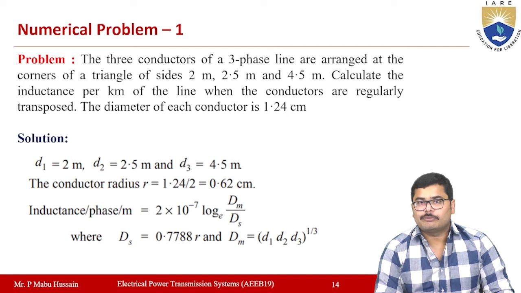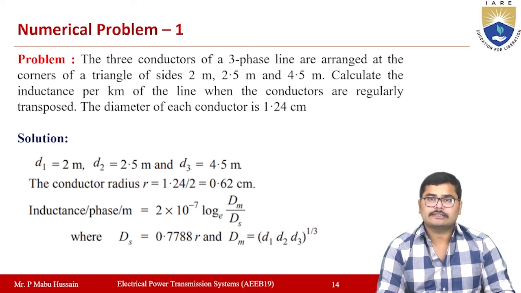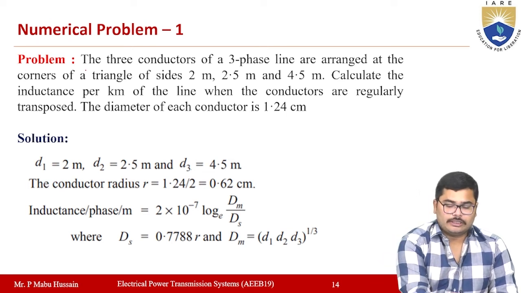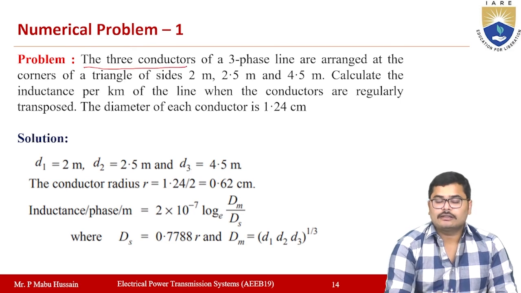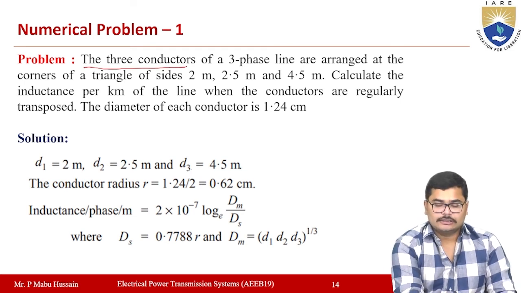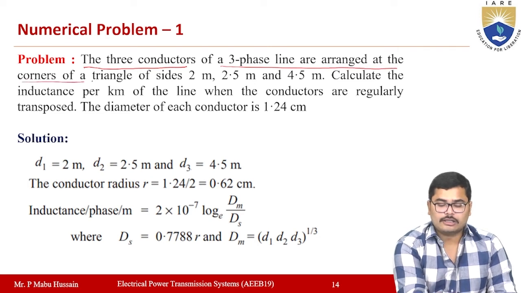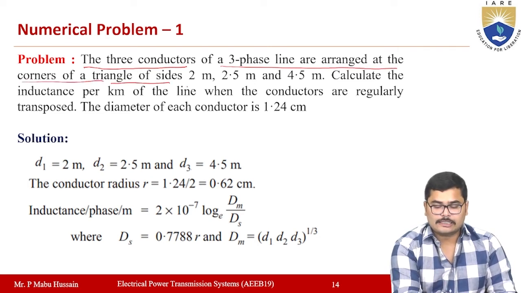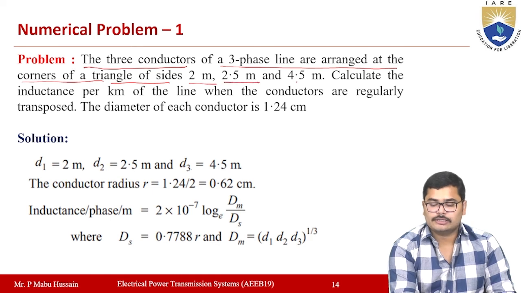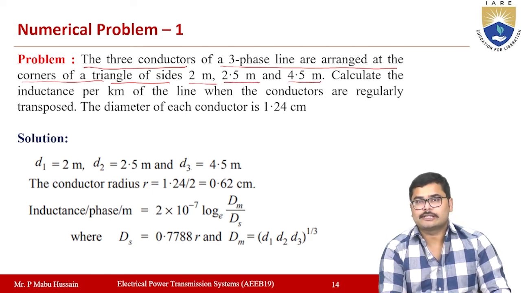Let us see one numerical problem so that you can understand better. The three conductors of a three-phase transmission line are arranged at the corners of a triangle whose sides are 2 meters, 2.5 meters and 4.5 meters.